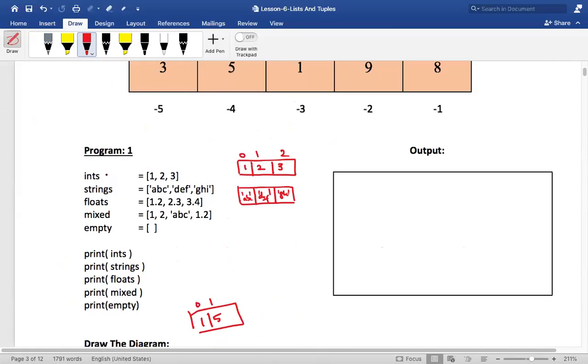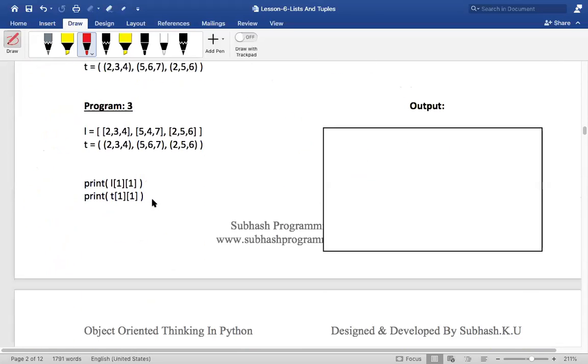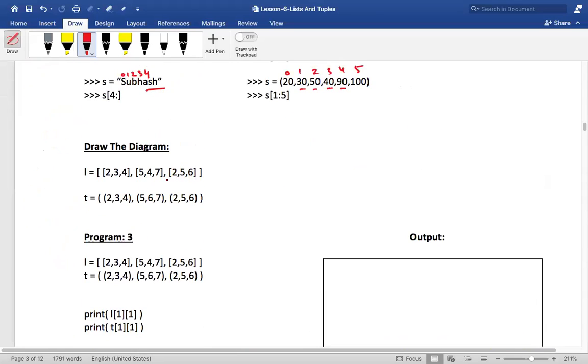okay, what is this called? Tell me. It is a list of integers, isn't it? It is a list of integers. It is a list of strings. It is a list of floats. Similarly, what is this? It is a list of lists, isn't it? So I'll show it pictorially, but actually physically it would be in a different format. Okay.